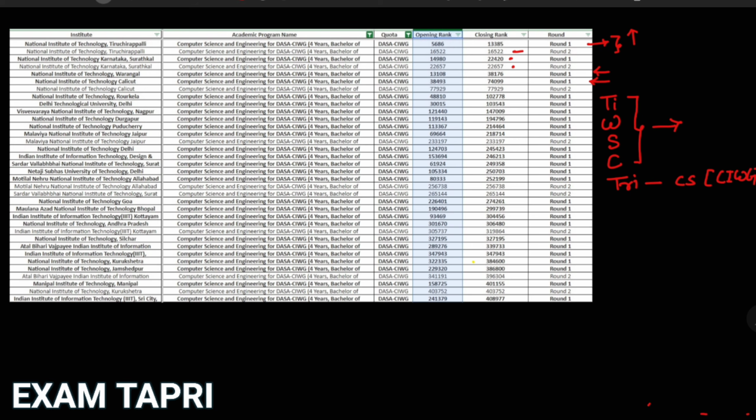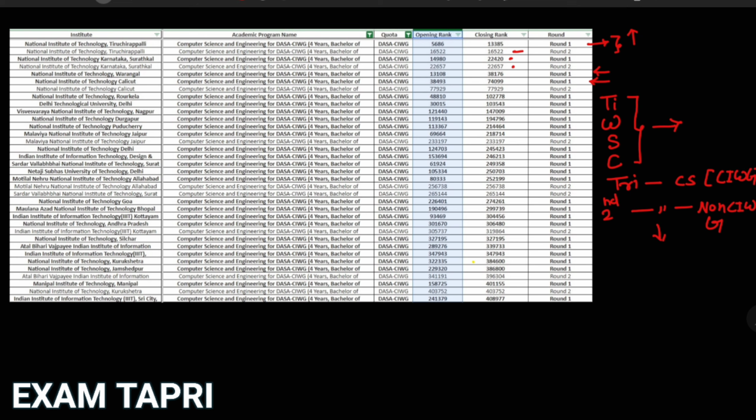Those who are residing in the Gulf will have the option of the CAWG category, so they have to put the CAWG. Then after that, you have to put the same college, same branch in the non-CAWG category. Why are we doing it like this? Because if for any reason you are not getting CS in the CAWG category, you can easily get it in the non-CAWG category.